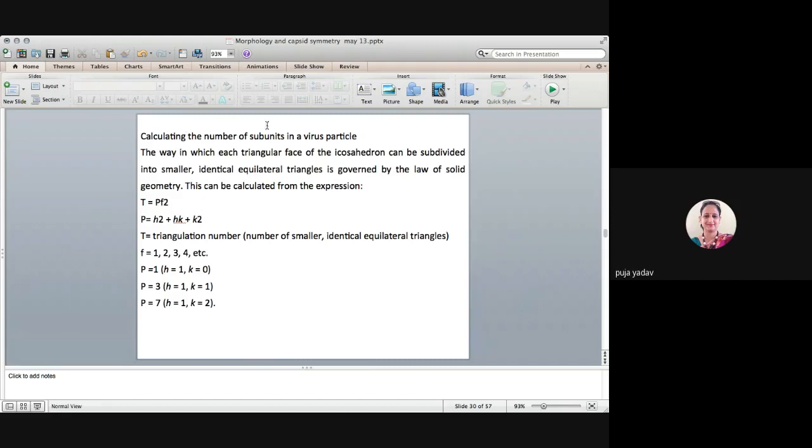So how can we calculate the triangulation number? It can be calculated as T equal to PF squared. So T is the triangulation number and F can be 1, 2, 3, 4, etc. So T is equal to 1 means H is equal to 1, K is equal to 0. If T is 3 here, then H is 1, K is 1. If T is 7, meaning protein subunits, then H is equal to 1 and K is equal to 2. So that's how the triangulation number can be calculated.